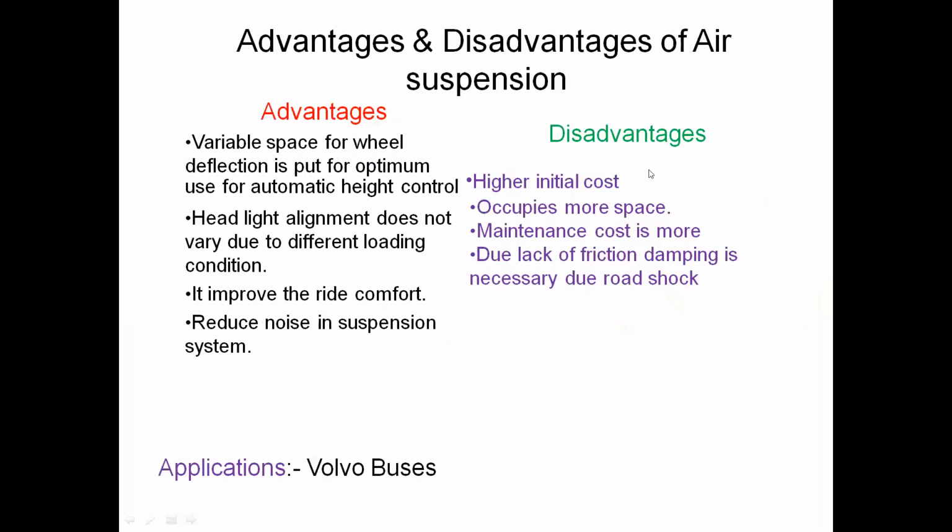Okay, so advantages and disadvantages. Variable space for wheel deflection is provided for optimum use of automatic height control. Headlight alignment does not vary due to different loading conditions. It improves ride comfort and reduces noise in the suspension system. And for applications, you can see this type of suspension system is used in Volvo buses.